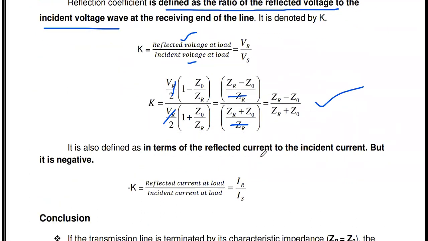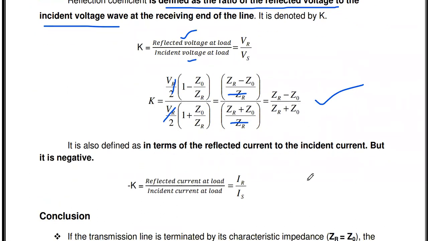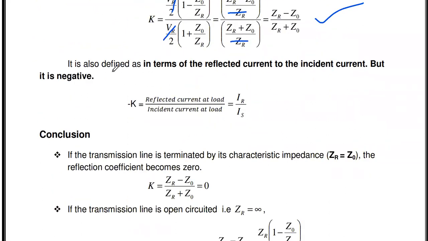If you solve, we will get minus of (ZR minus Z0) by (ZR plus Z0). That's why the reflection coefficient in terms of reflected current and incident current is defined as the ratio of reflected current by incident current, but that value is always negative.